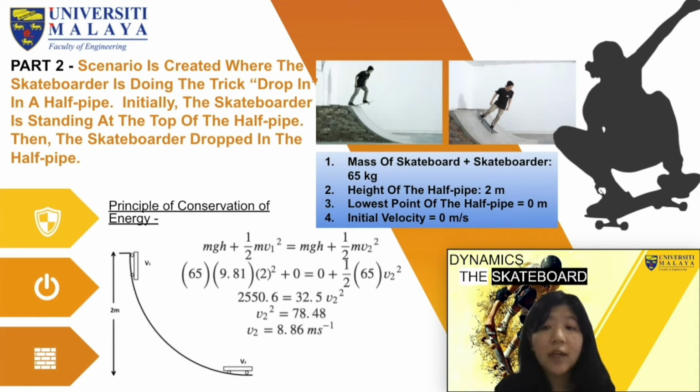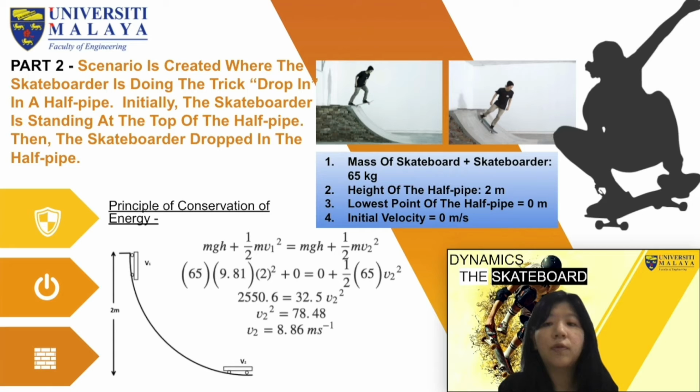Next, for the conservation of energy, we created another scenario where the skateboarder is skating in a half pipe, which is a cool trick but not for beginners like me. Initially, the skateboarder is standing at the top of the half pipe. Then the skateboarder will skate down the half pipe. We assume that the half pipe has a height of 2 meters.